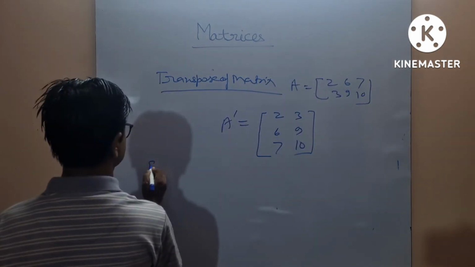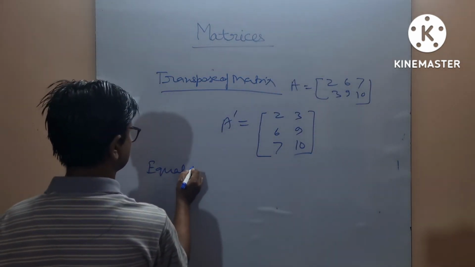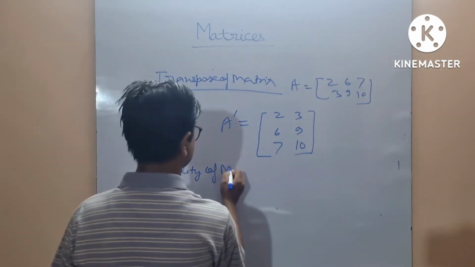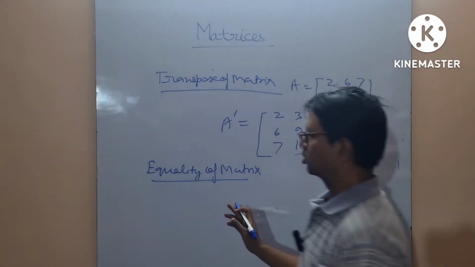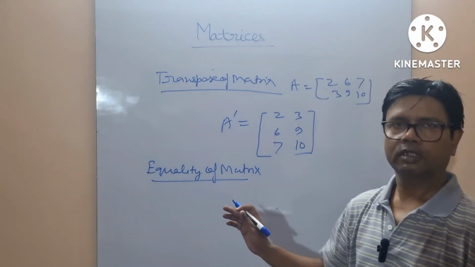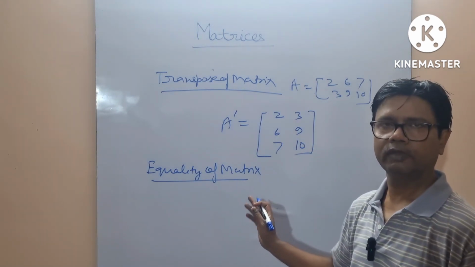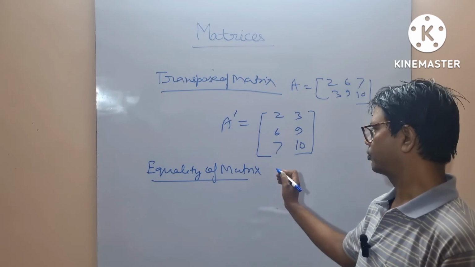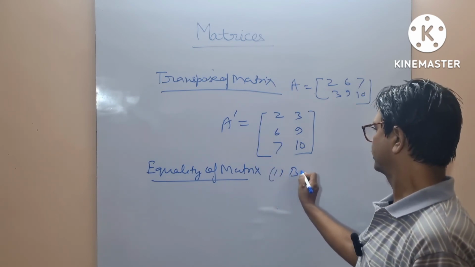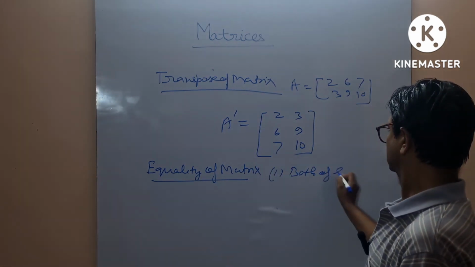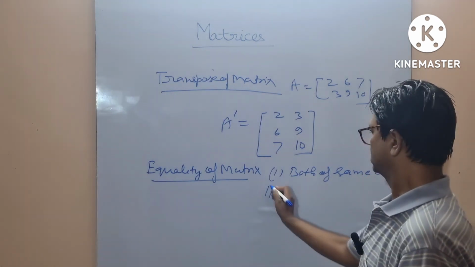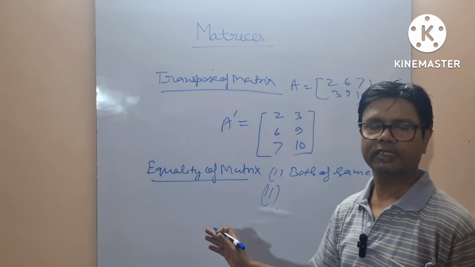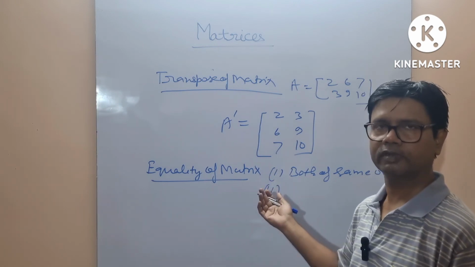Equality of matrices. Two matrices are said to be equal if, first, both have the same order, and second, each element of the first matrix is equal to each element of the second matrix.